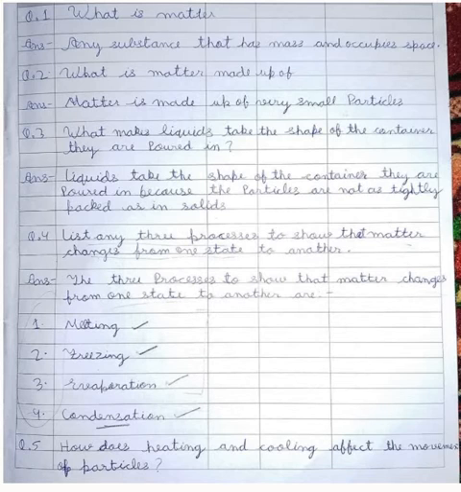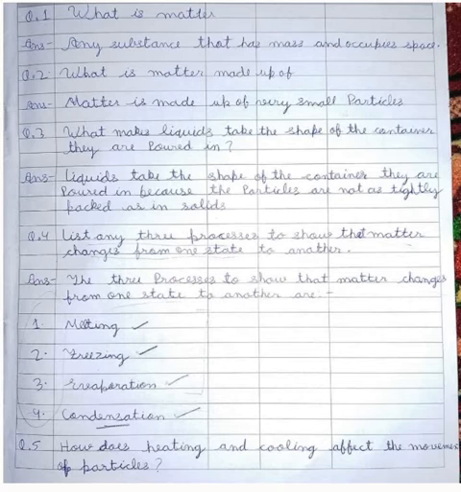Any substance that has mass and occupies space. Question 2. What is matter made up of? Matter is made up of very small particles called molecules.